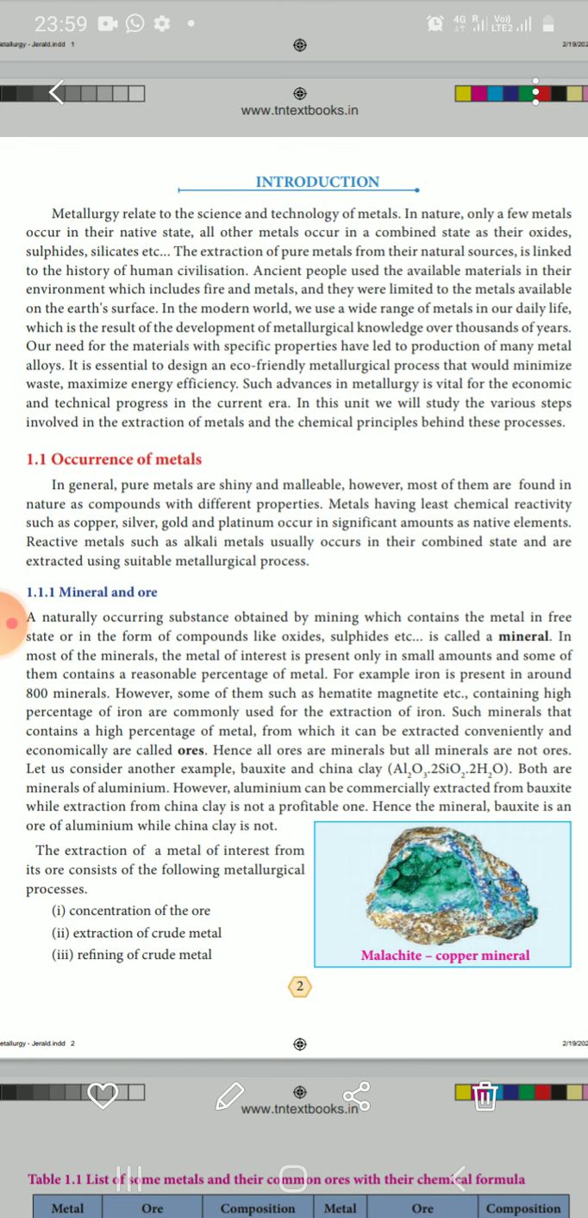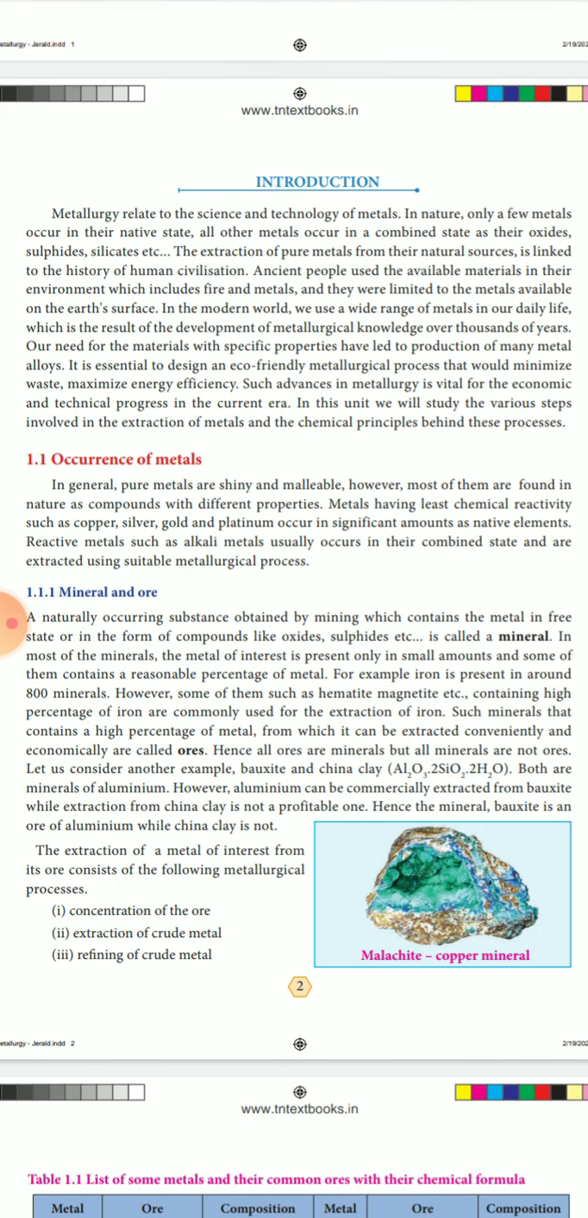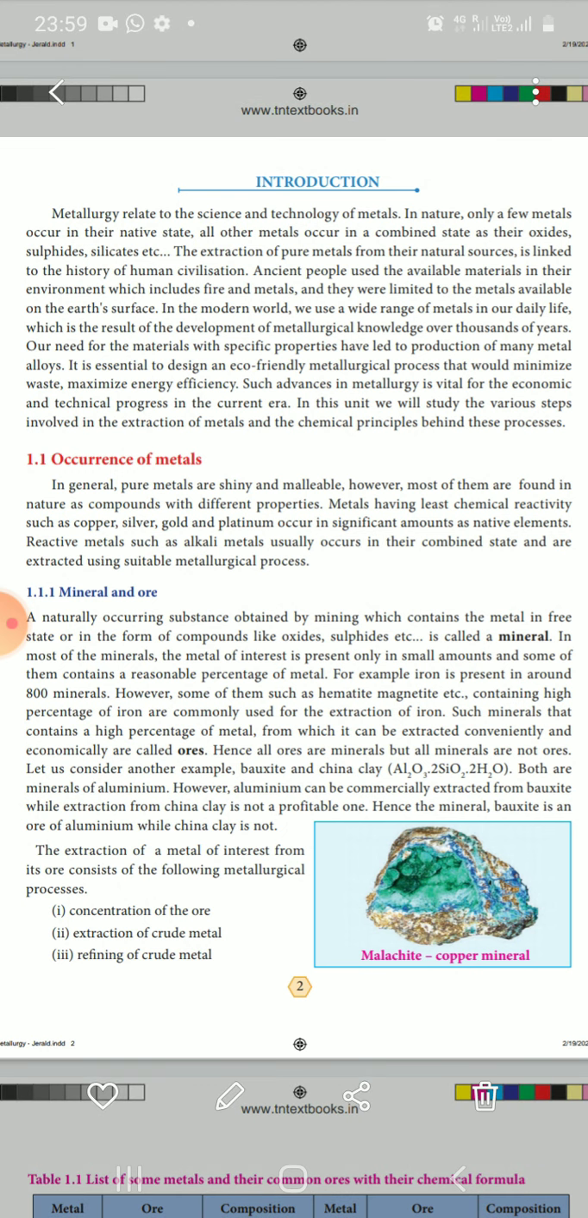It is essential to design eco-friendly metallurgical processes that minimize waste and maximize energy efficiency. Such advances in metallurgy are vital for economic and technical progress in the current era. In this unit, we will study the various steps involved in the extraction of metals and the chemical principles behind these processes. Already you studied various processes in 10th standard also.